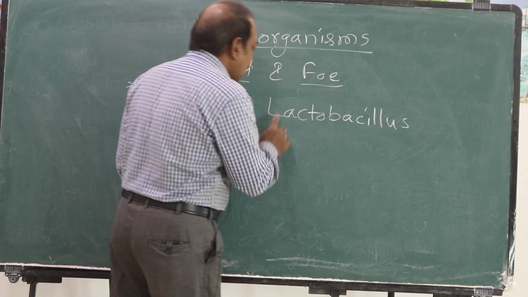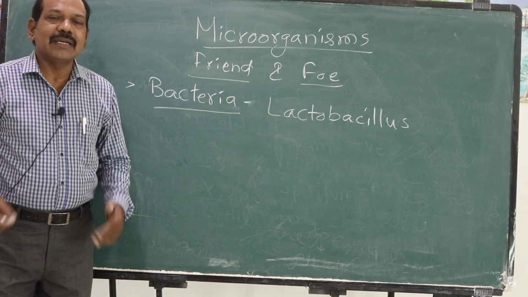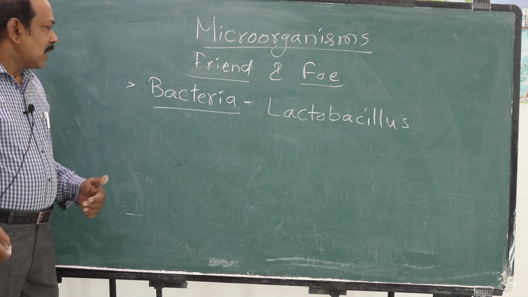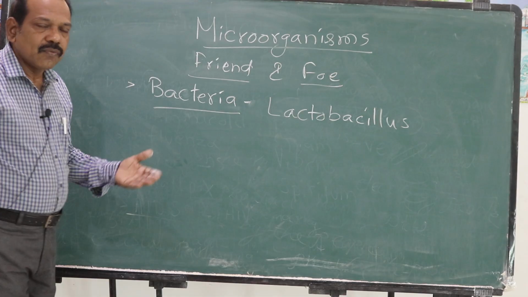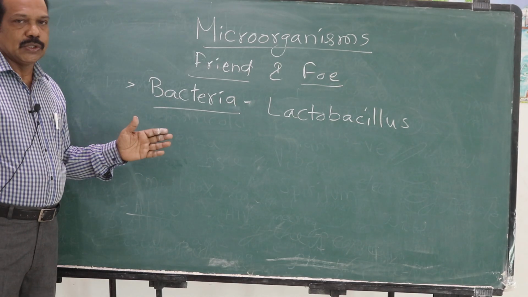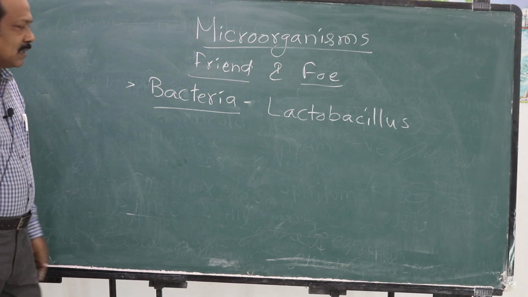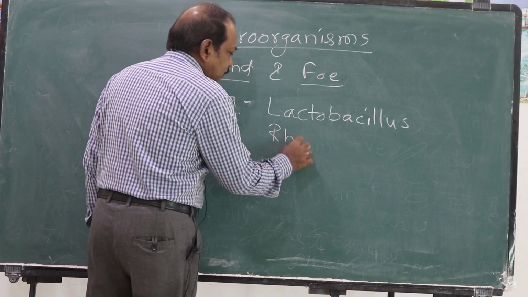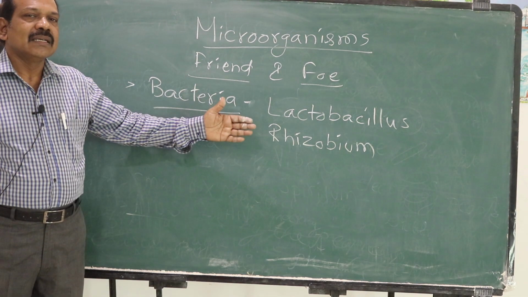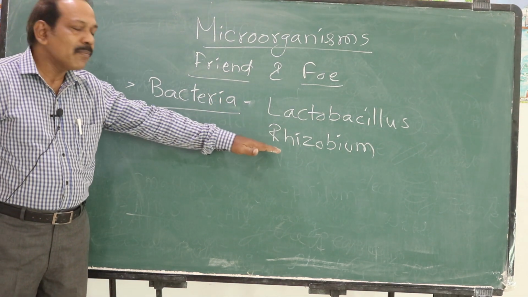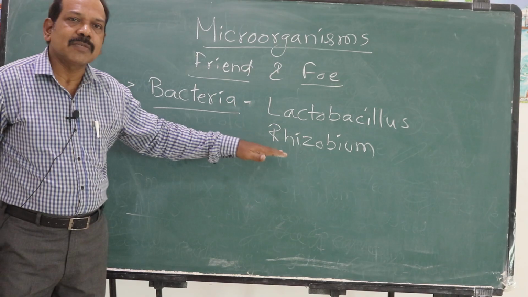So one useful bacteria or friendly bacteria to human beings is lactobacillus. Lactobacillus is present in our body also, in our intestine. It is a useful bacteria and it helps in preparation of curd. Also, there is another microorganism. Of course, when it comes to fungus, we will discuss yeast also is useful to human beings. Now coming to bacteria, bacteria which is useful for the plants is Rhizobium. How is it useful? You might have heard about Rhizobium in your previous classes, maybe in 7th class or 6th class. This Rhizobium bacteria lives in the root nodules of plants, particularly leguminous plants like groundnut.